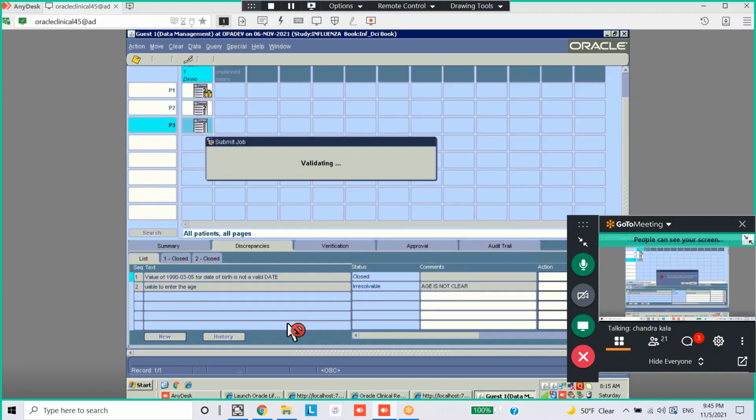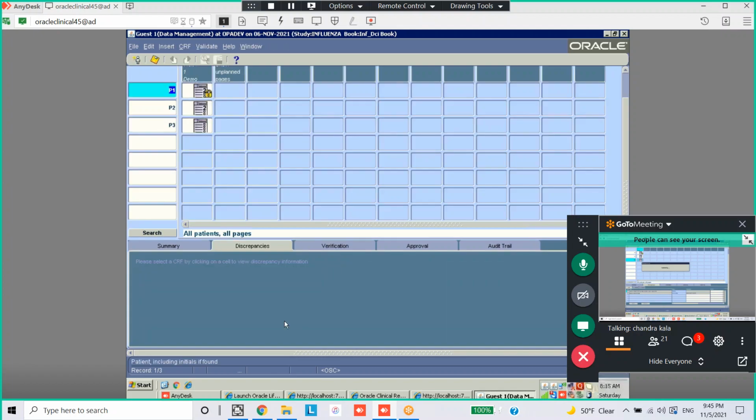This will run the batch validation. See, this is nothing but executing the batch validation. If you execute this one, batch validation will be executed and it will show you multivariate discrepancies. Multivariate also will be in the list of discrepancies tab only. Here only it is showing. Please select the CRF to see the discrepancies.